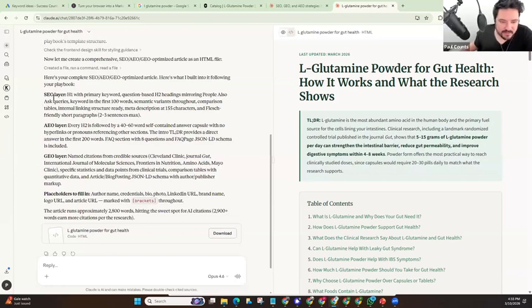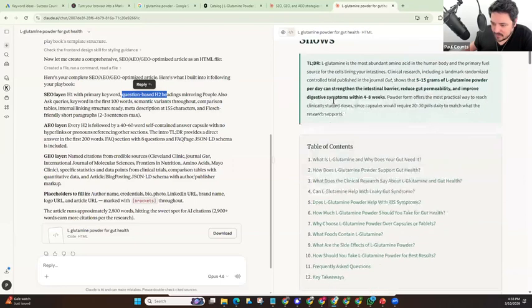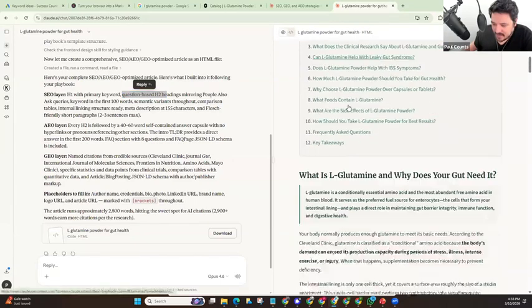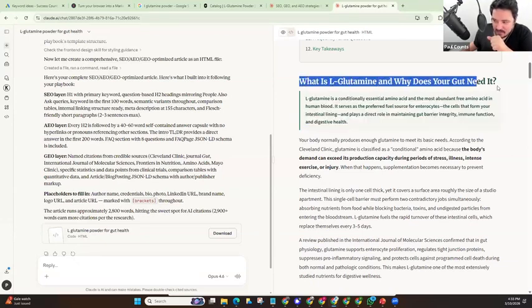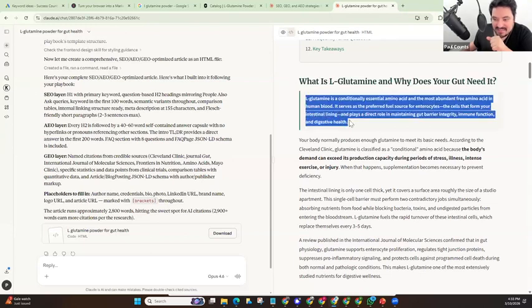Notice what it says here. It says the SEO layer. H1 is the primary keyword, right here: L-glutamine powder for gut health. Question-based H2 headers mirror people also ask queries, right over here. So it's got that in there as well. It's also pulled in the AEO layer. Every H2 is followed by a 40 to 60 word self-contained answer. Notice these right here. That means it'll ask that question and then show the answer here, so that it's easy for the robots to find it and spider it.